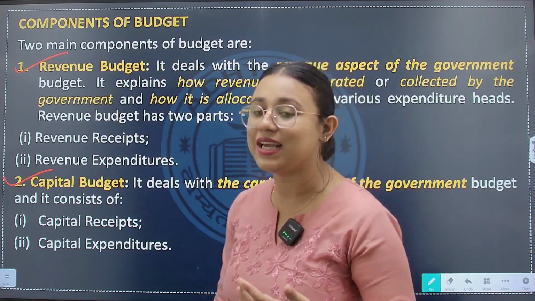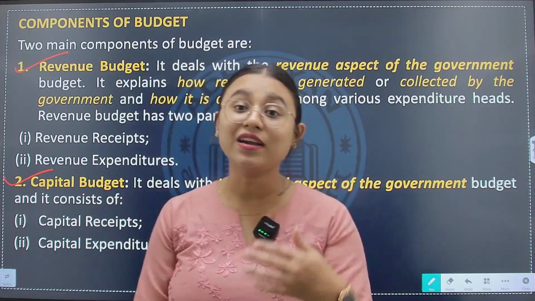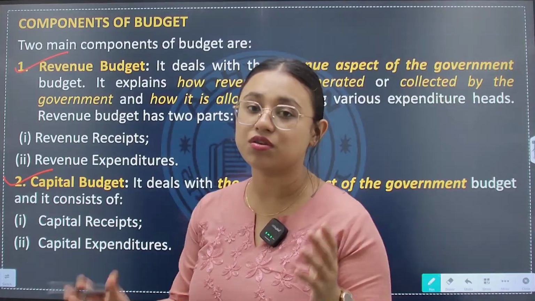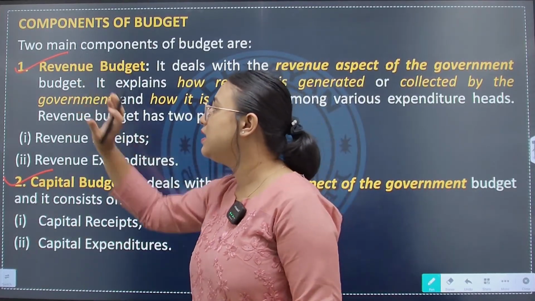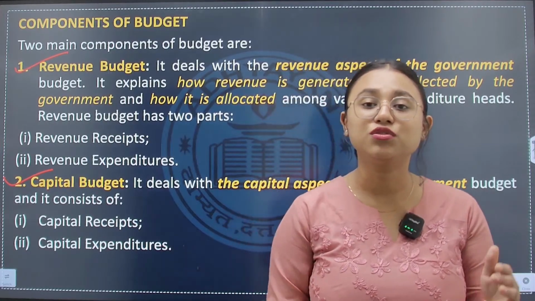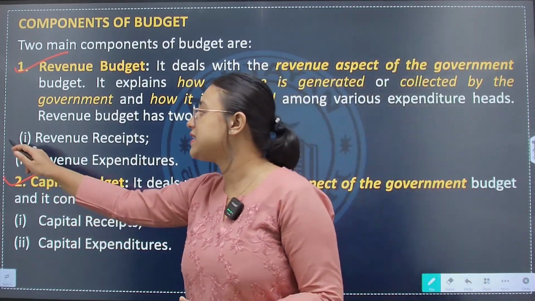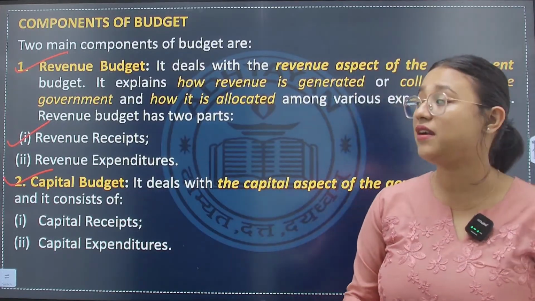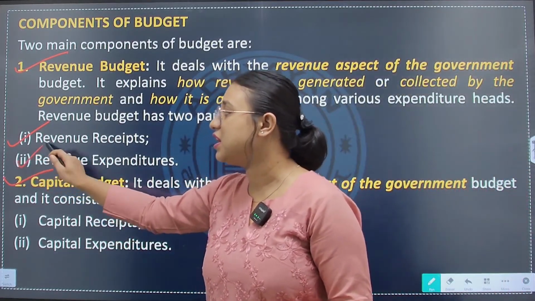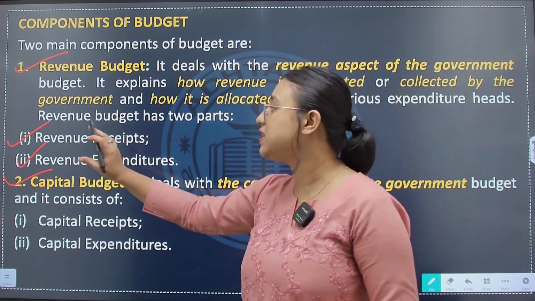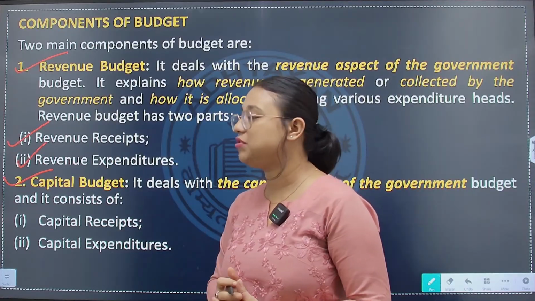So basically, how much the government has earned and how much the government has spent from revenue is incorporated in the revenue budget. Therefore, the revenue budget is divided into two parts. One is revenue receipt, how much has been received from revenue, and the next is revenue expenditure. Out of the revenue receipt, how much the government has spent is captured by revenue expenditure.